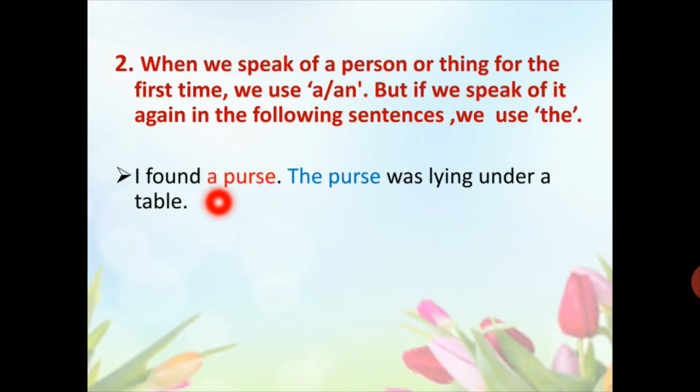Here a purse means I am talking about any purse. Now in this next sentence I am talking about the same purse that I have mentioned in the first sentence, so I use the before purse. Here the purse shows that it is already used in the first sentence.